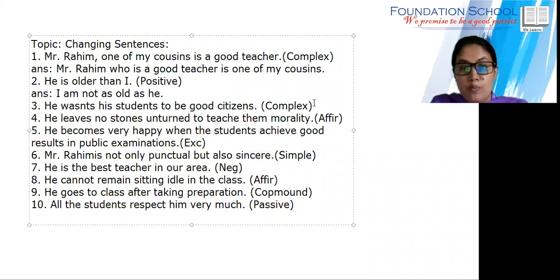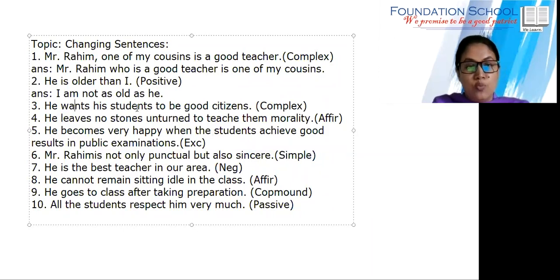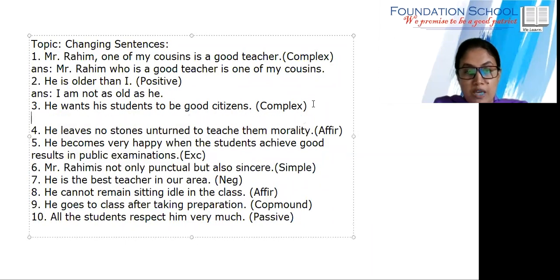Okay. Now we'll go for the next one. We need to turn it into the complex sentence. He wants his students to be good citizens. Simple sentence, we need to turn it into complex. Who can say? He wants his students so that they can be good citizens. He wants, there is not any reason. When there is any reason, we can use so that. He wants, what he wants, his students to be good citizens.